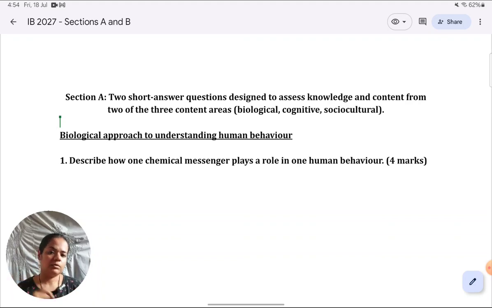Then you have the cognitive approach, how our thought processes, our belief systems, and our mental functioning, how that determines behavior is what they teach you in the cognitive approach. And then you have the socio-cultural approach, how the immediate society around us, that is interpersonal relationships, and how the larger society, its beliefs, guidelines, rituals, how that dictates us, culture basically. That is what they teach us in the socio-cultural approach.